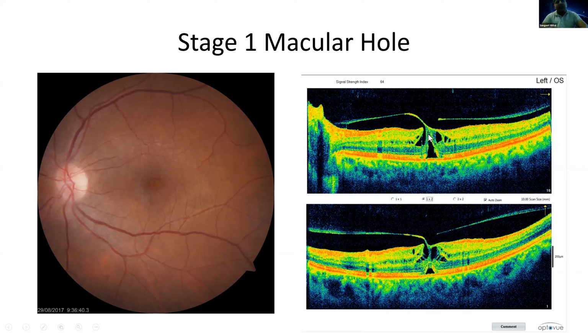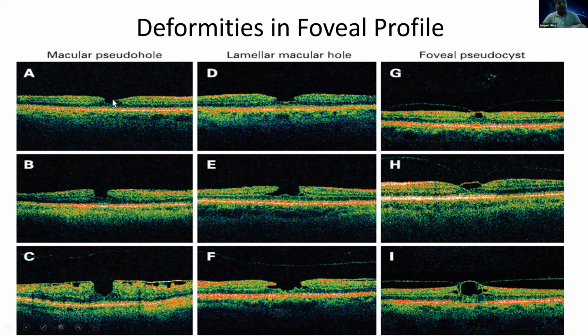Whereas the pseudo hole will be like this. It will be, you can say, a deepening of the fovea. The fovea first will become more triangular, then more squarish, more conical. So this is how a pseudo hole will be. And a pseudo hole will not be a full thickness defect. It will be a partial thickness defect.